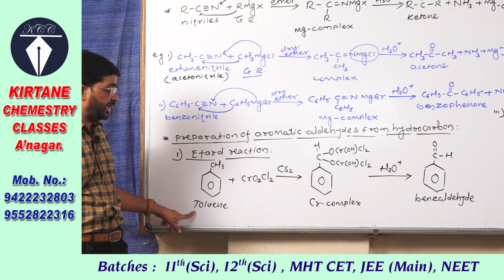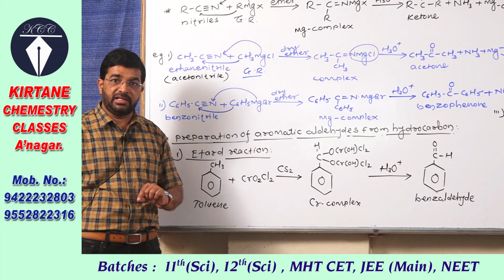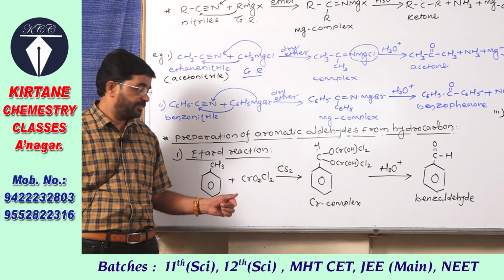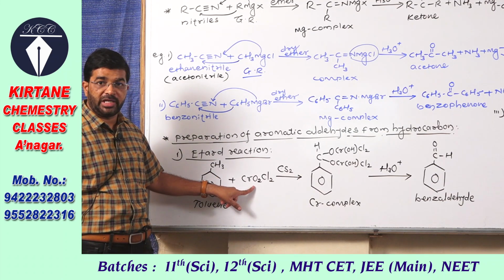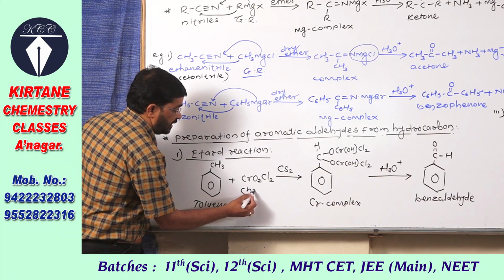Here, toluene, also called methyl benzene or methyl arene, is treated with chromyl chloride. The name of this compound is chromyl chloride.